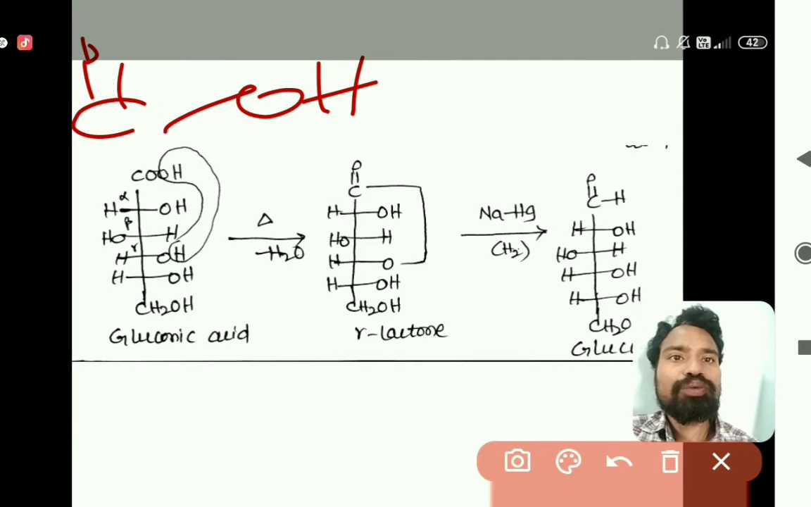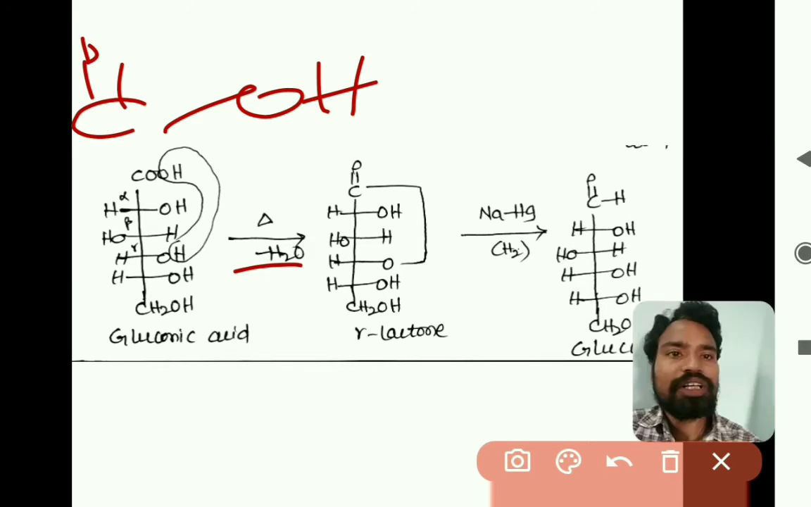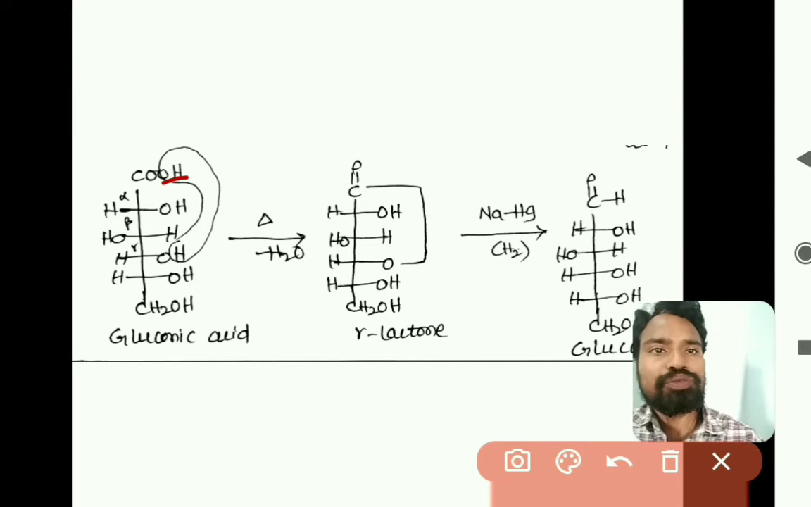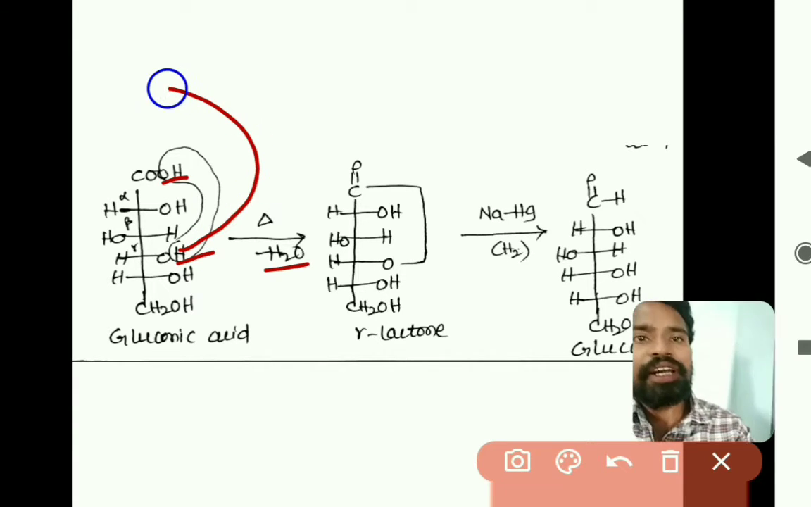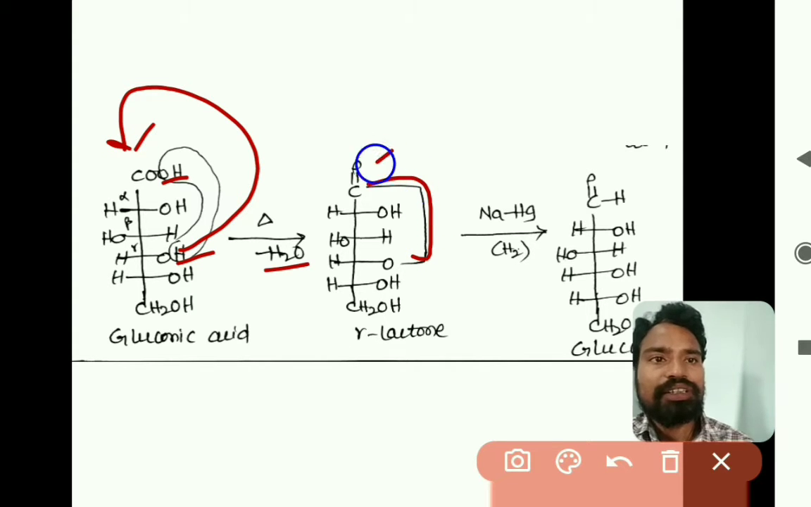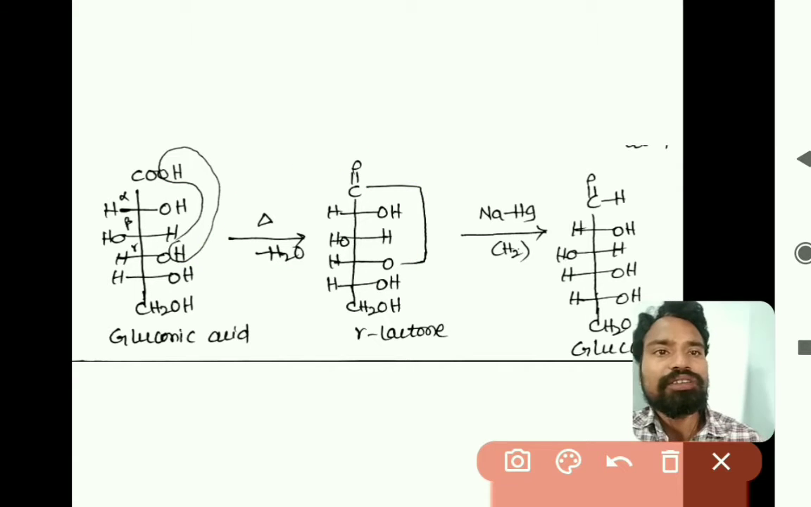OH. So this OH and the gamma carbon hydroxyl hydrogen leave as water, that is OH from here, H from here leaves as water, and there is a bond formation between this oxygen and this carbon. There is a bond formation between this oxygen and this carbon. So we will be getting a cyclic structure.